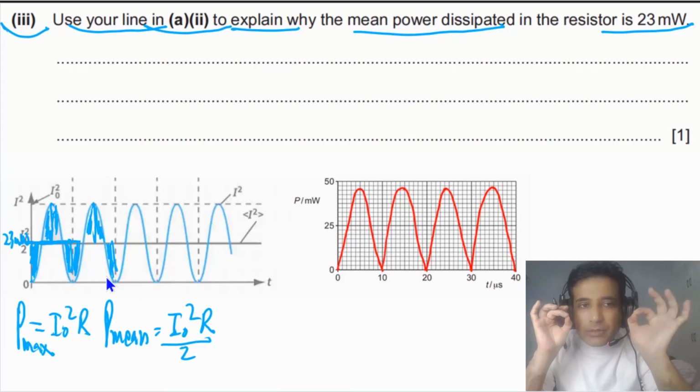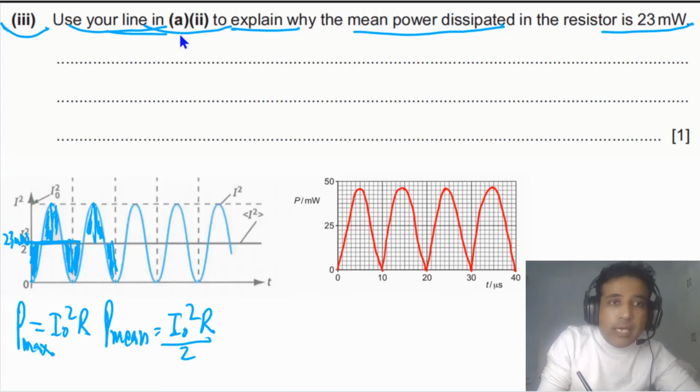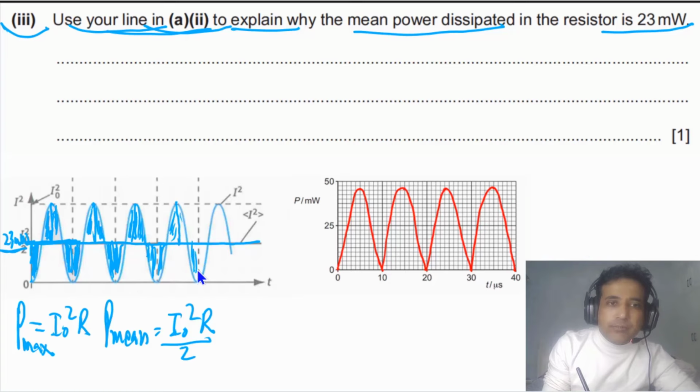The question is asking us to explain with the help of the graph. So simply we can say in this case the line is symmetrical about 23 milliwatts. This is the power that is always dissipated in the resistor. If you cut this one, for example, this part you can fit here, and this part here, and so on. So the average power dissipated across the resistor is equal to 23 milliwatts.